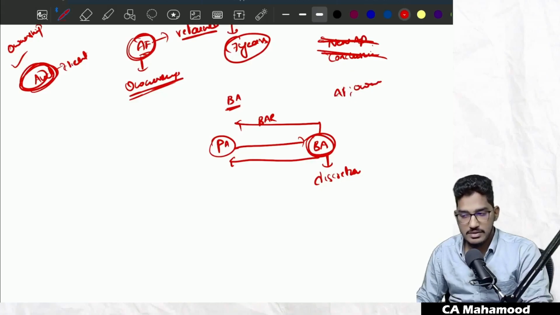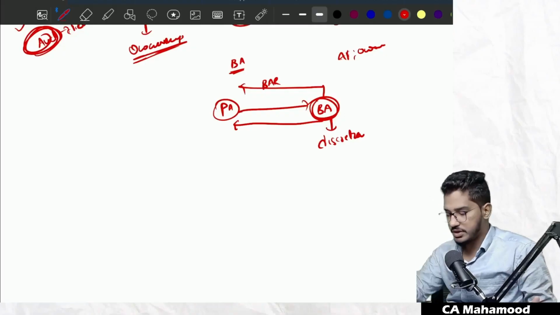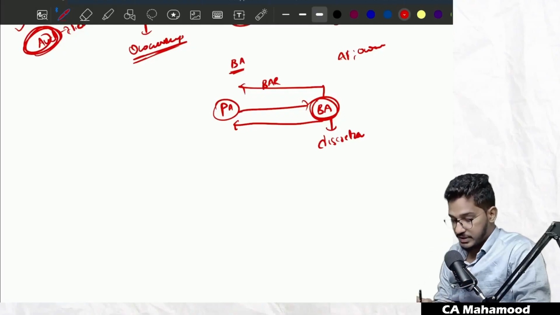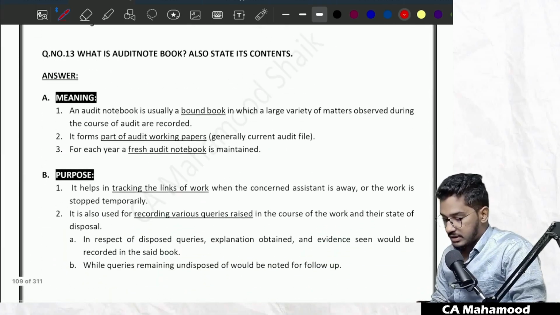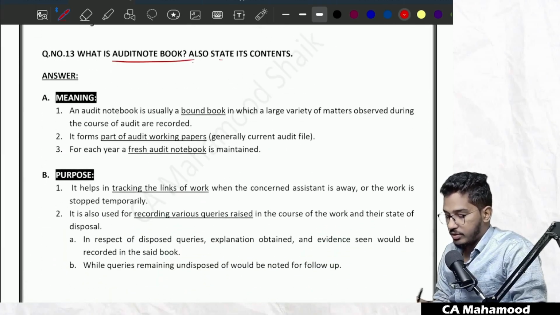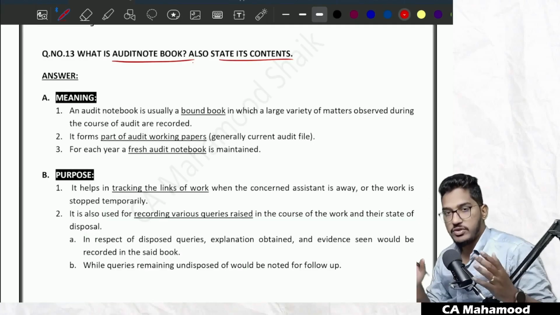Everybody able to understand till here? Clear and comfortable? So since we understood about assembly of the audit file, its retention and ownership, let us proceed further and understand a few more questions from this chapter, audit documentation. We will have one small concept called audit notebook. What is an audit notebook, and also state its contents. See, very simple concept, guys, and also important from the examination perspective.